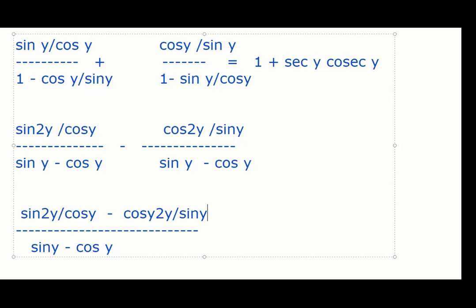So it will become sin square y minus cos square y. But that will not help, right? Or what if we multiply with sin y cos y here?